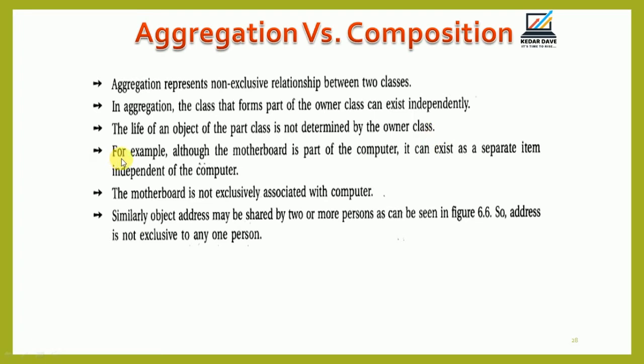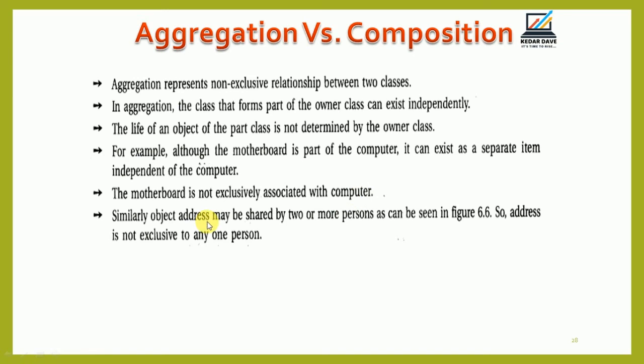For example, the motherboard is a part of a computer that can exist as a separate item independent of the computer. So the motherboard is not exclusively associated with the computer.